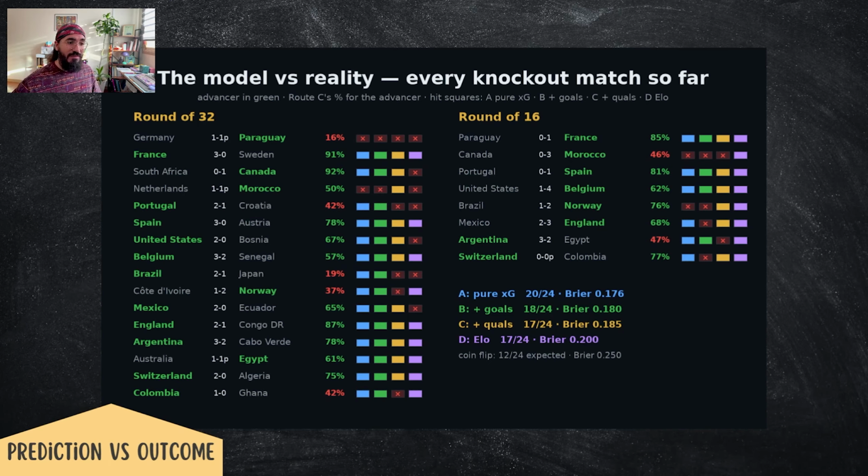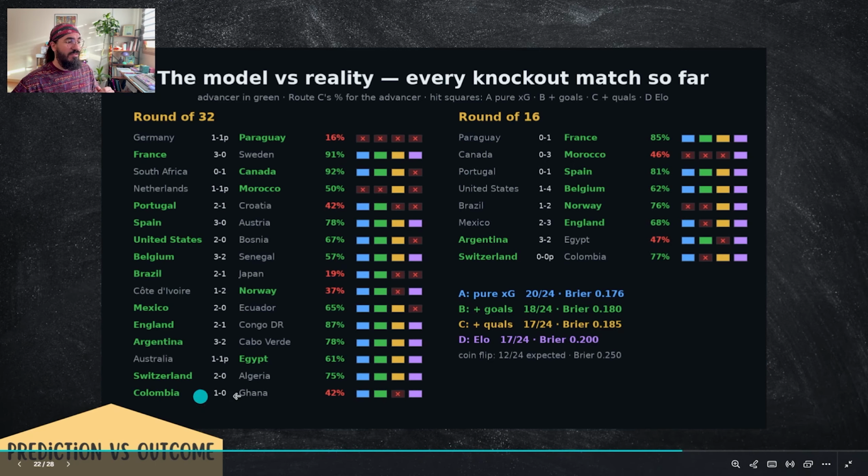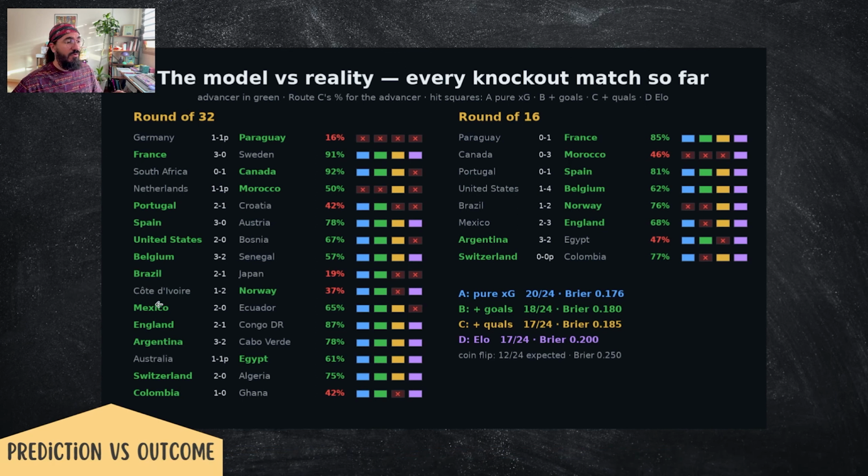Some of the games that hurt my C route were the Argentina-Egypt game, the Colombia-Ghana game, and the Norway and Ivory Coast game. So those games hurt my favorite model, but it still performed much better than a coin flip, right? It still guessed correctly 17 out of the 24 games.